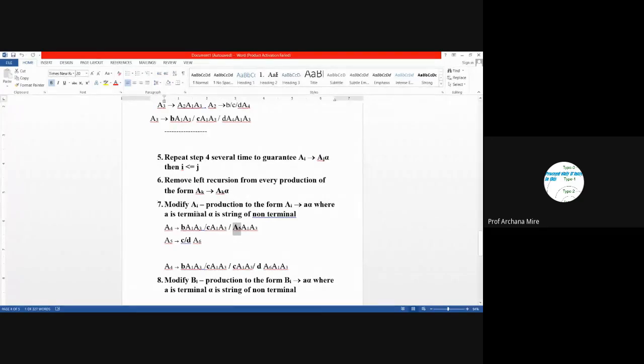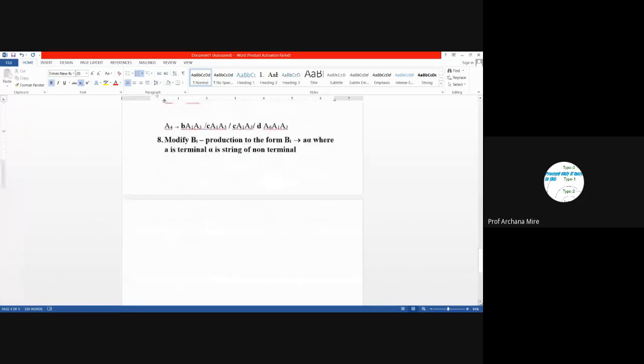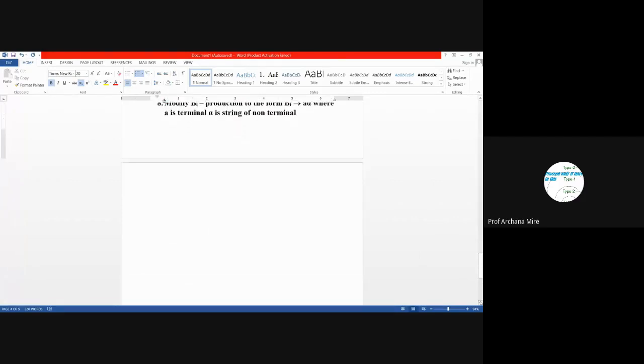If A5 consists of 3 production rules, or here it is 2 production rules, then we will replace A5 with both these productions and add the corresponding production rules, the way which we have done here. The same thing we will repeat even for the Bi variables. So till this point, we have studied in the last lecture.